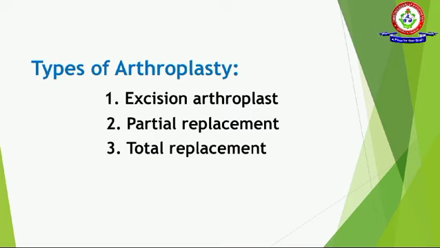Next one is partial replacement. Only one articular component is replaced. For example, Austin Moore prosthesis for a fracture of femoral neck. Total replacement. Both articular bone ends are replaced by prosthetic implants.